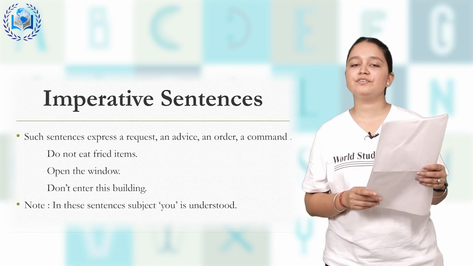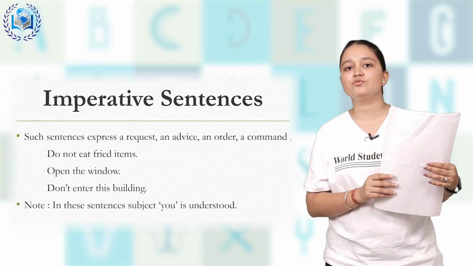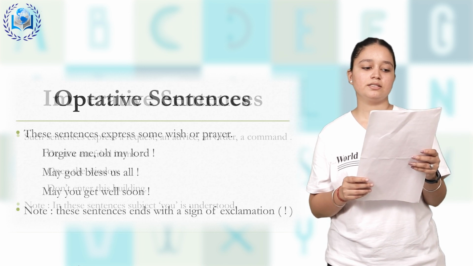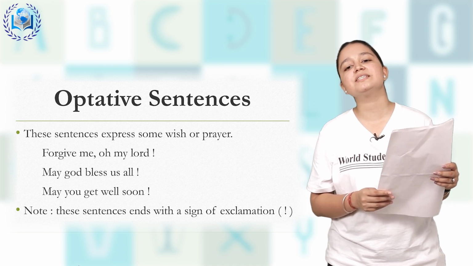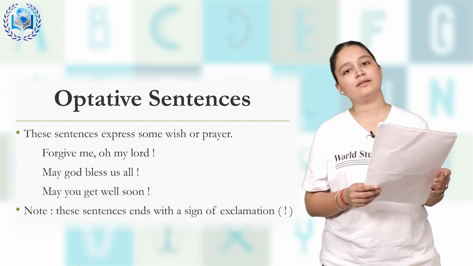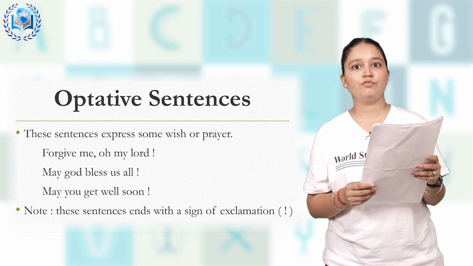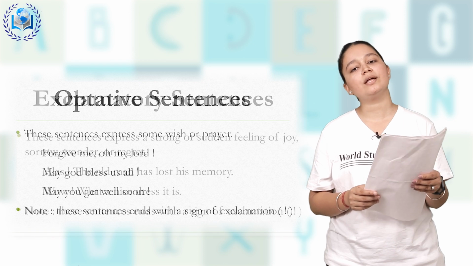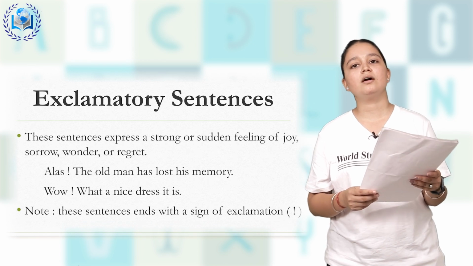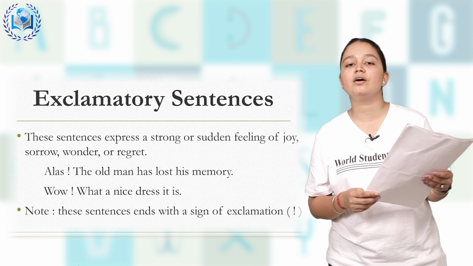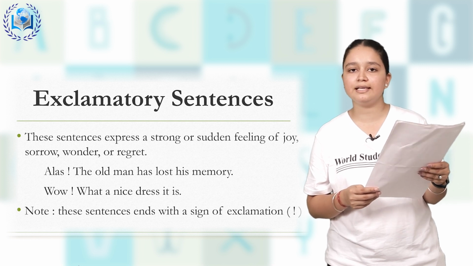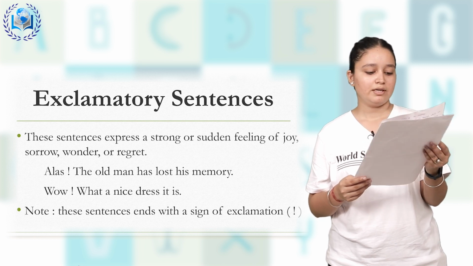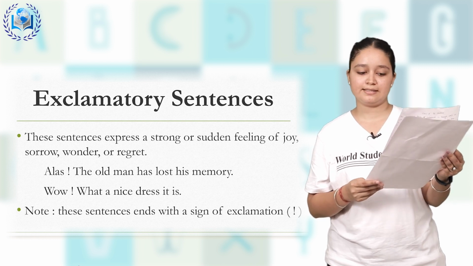Next is imperative. In imperative, we are making a request, a wish, a command or an order. And the fourth one is optative. When we express a wish or a prayer, it comes under optative, like, oh God, please forgive me. And the last one is exclamatory. Exclamatory means a sudden or strong emotion or feeling, like, wow, what a nice dress it is.